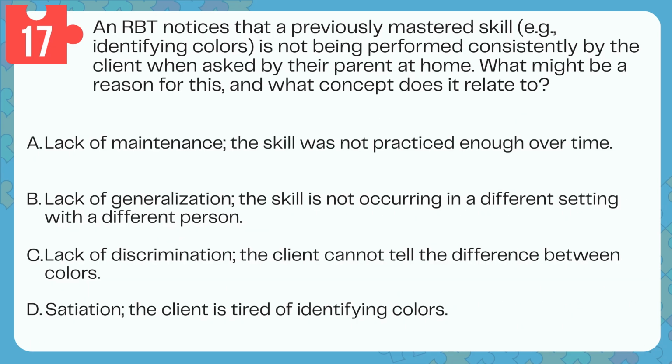Question 17. An RBT notices that a previously mastered skill, for example identifying colors, is not being performed consistently by the client when asked by their parent at home. What might be a reason for this, and what concept does it relate to? A. Lack of maintenance. The skill was not practiced enough over time. B. Lack of generalization. The skill is not occurring in a different setting with a different person. C. Lack of discrimination. The client cannot tell the difference between colors. D. Satiation. The client is tired of identifying colors.